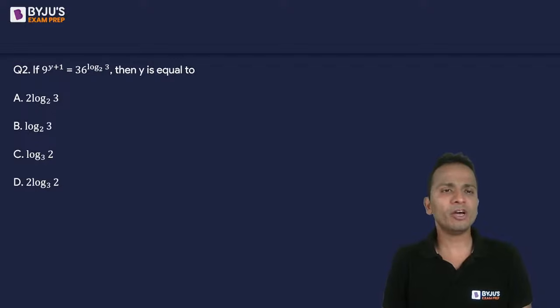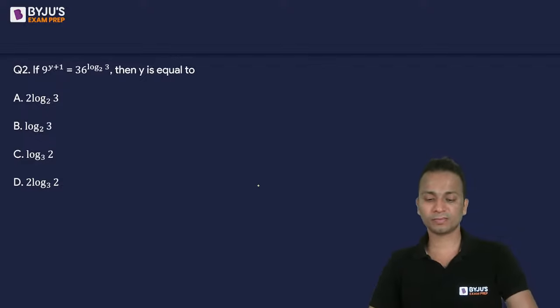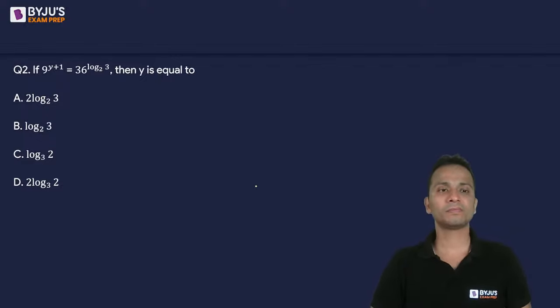Now, if 9 raised to the power y plus 1 is equal to 36 raised to the power log of 3 to the base 2, then what will be the value of y? I'll wait for a few seconds and then we'll tell you the property that will be used in this question.